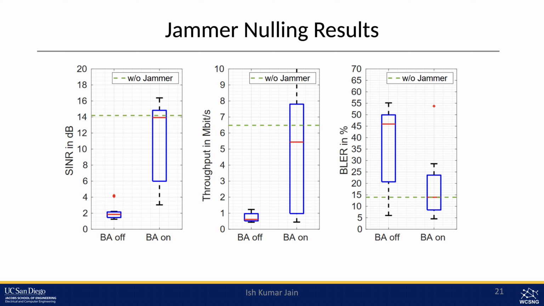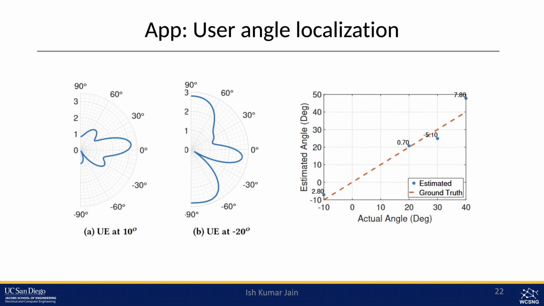So these are the results. As you can see, the green line shows the original value without jammer, and then when we have BeamArmor off, or BA off, because of the jammer the SINR goes down from 14 to around 2. But when we turn on our BeamArmor, we create a null, and we can recover the original 14 dB of SNR. So it's extremely effective, works in real time, and it shows that by creating these nulls, we can recover the link under jammer.